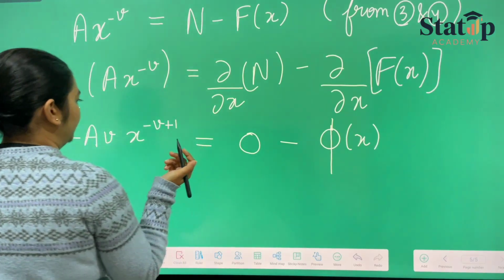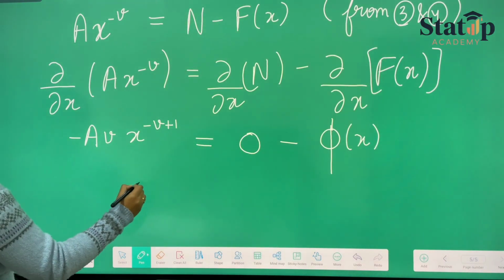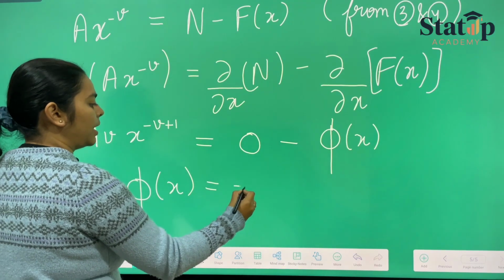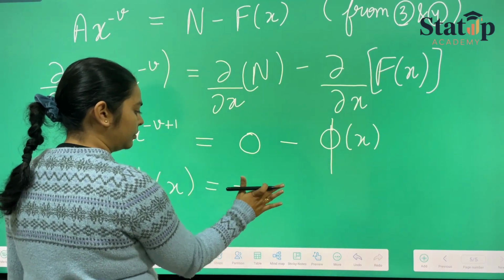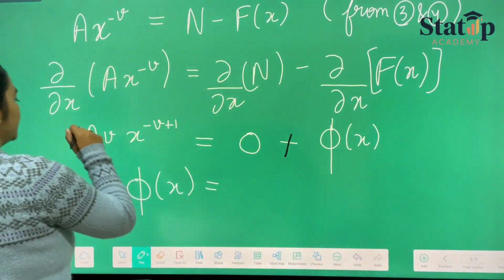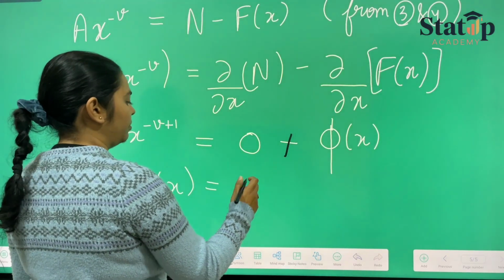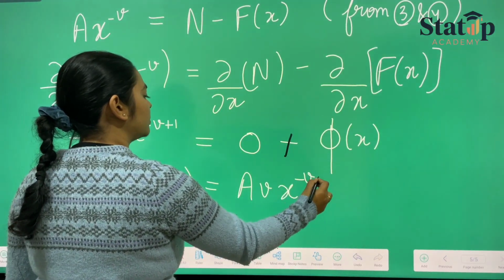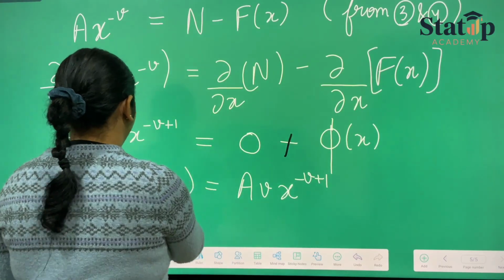individuals having x income. Now this can be taken as phi x. Minus and minus will get cancelled on both sides. So it will be a into v x raised to the power minus v plus 1.